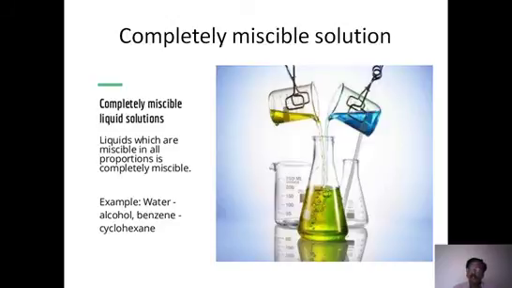Irrespective of the proportion, they mix up completely. For example, water and alcohol. Even a single drop of water added to alcohol, or a single drop of alcohol added to water, they mix up. Benzene and cyclohexane, organic liquids, are also called completely miscible solutions.